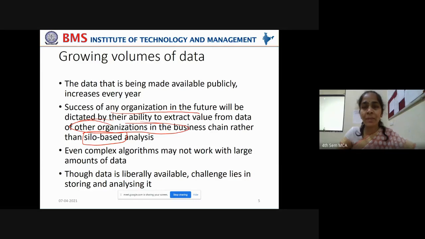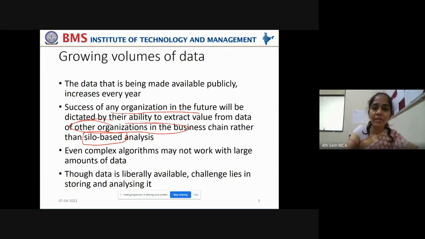All these organizations are part of the value chain in the healthcare domain. So if all these organizations' data is analyzed properly, they can take very important decisions that can improve healthcare delivery to the patients, right? So that is called firewall analysis, where other organizations also can be involved in order to perform analysis in a better way.